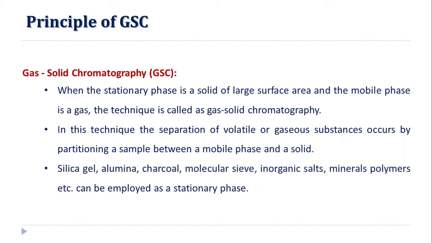In gas solid chromatography, silica gel, alumina, charcoal powder, activated charcoal powder, molecular sieves, some inorganic salts, minerals and polymers can act as a stationary phase. So these are some solid materials which can act as a stationary phase in gas solid chromatography.